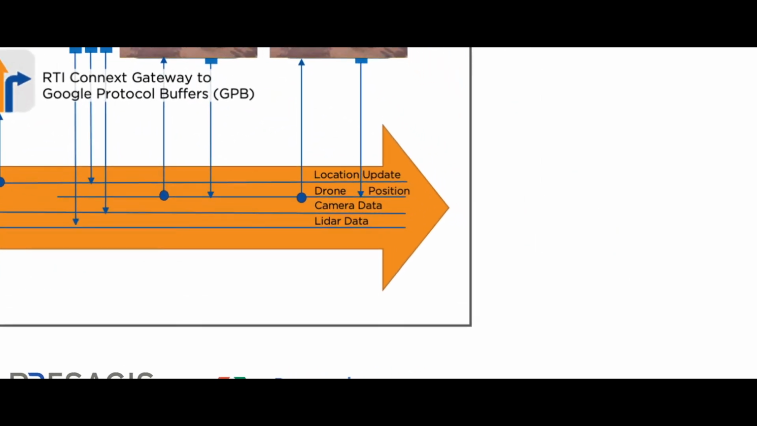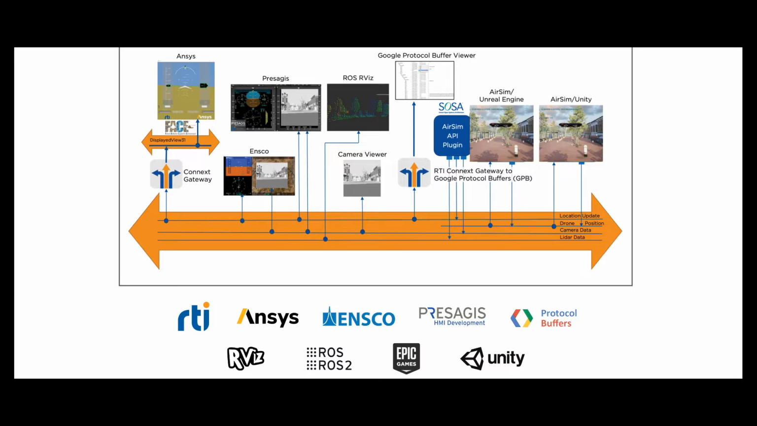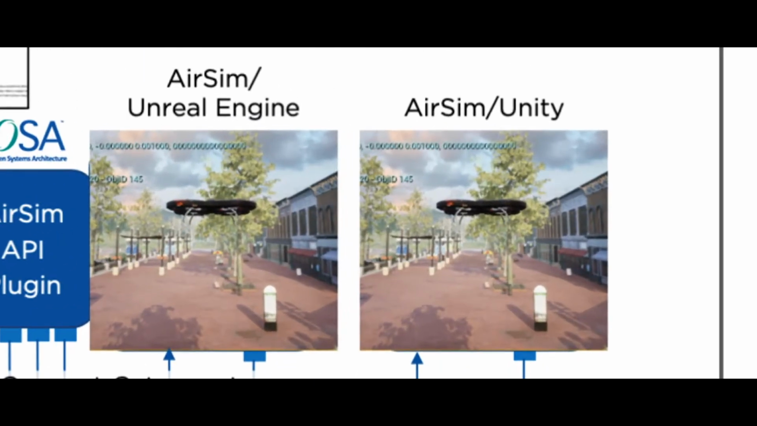The demo uses 4 topics. The topic drone position is used to synchronize between the different drone simulators. The other 3 topics are the camera, lidar, and location update, which are subscribed to by the different applications. Let's look at the different pieces. The integration into the Unreal Engine and Unity is based on the example from our Case and Code website.